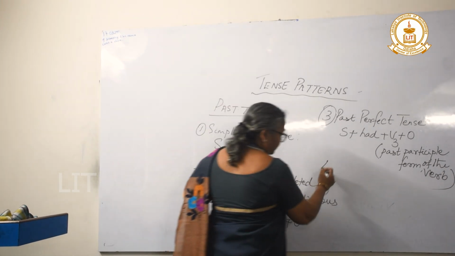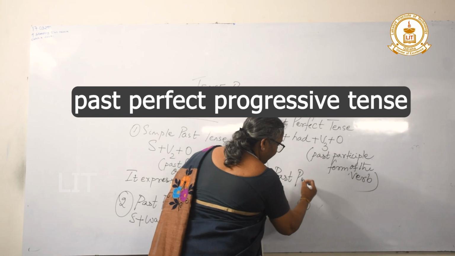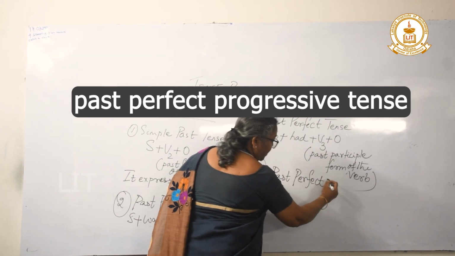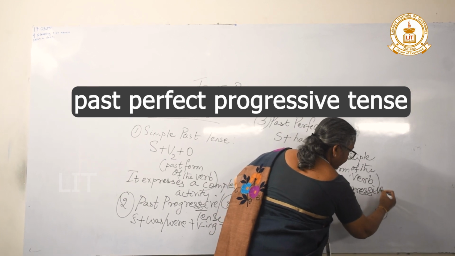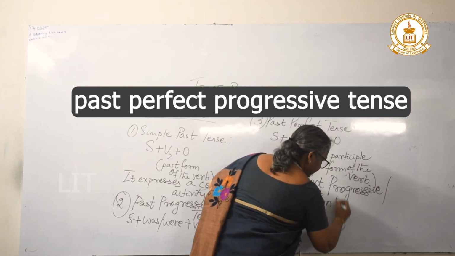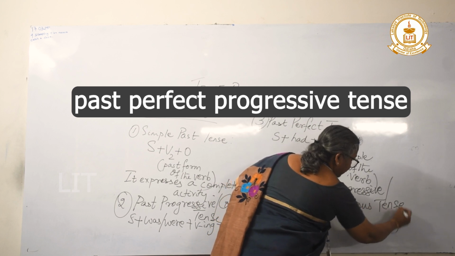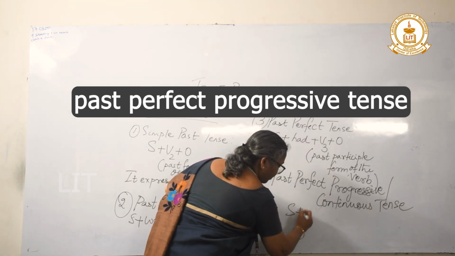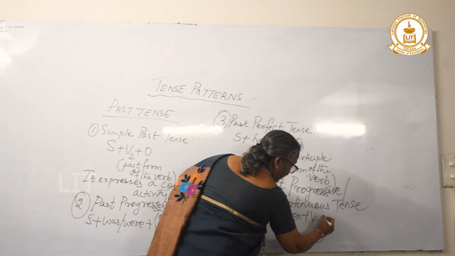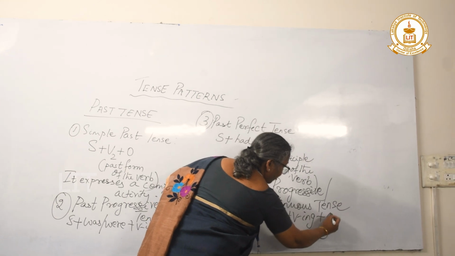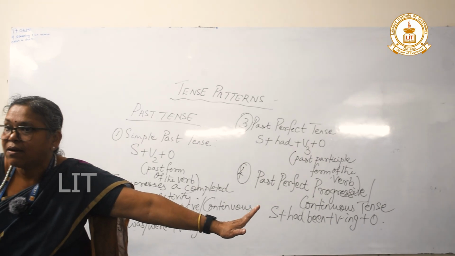Next, fourth, past perfect progressive or continuous tense. The structure is subject, had been plus verb ing plus object. It is subject, had been plus verb ing plus object.